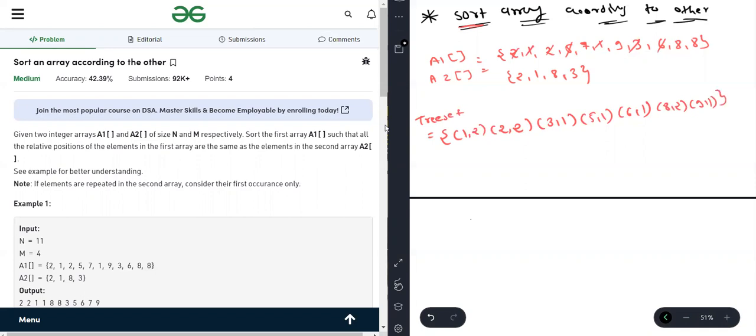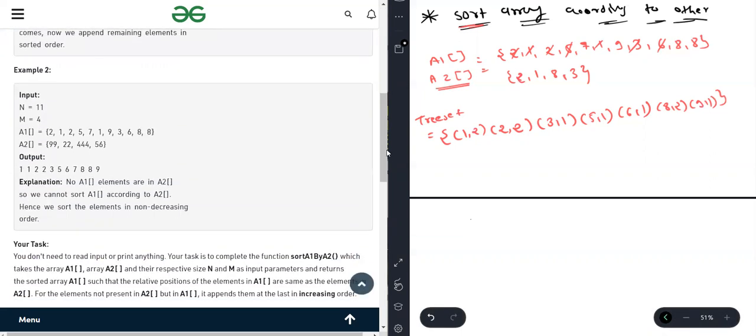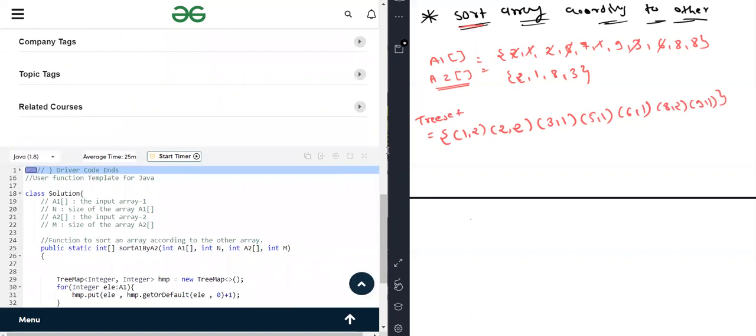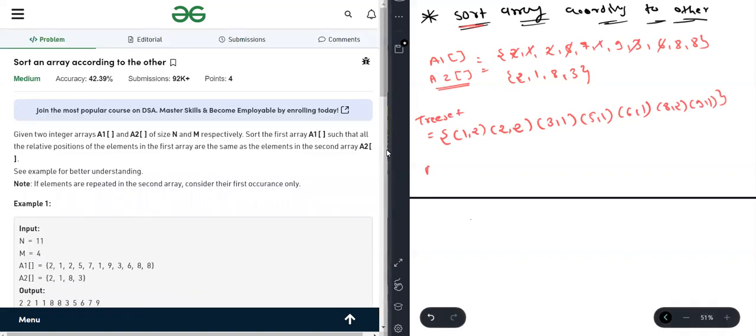Now what are we going to do? We are traversing A2 and checking if the set contains this value. This means for each value we are checking. Let's start with two. And let's check what the return type is, meaning what we have to return. We have to return an array. So we are taking one array, which is the answer array.